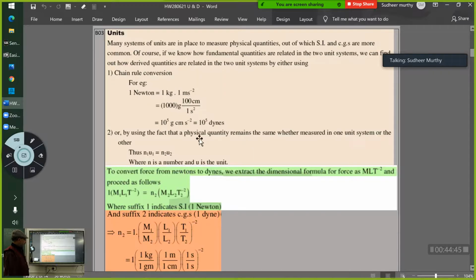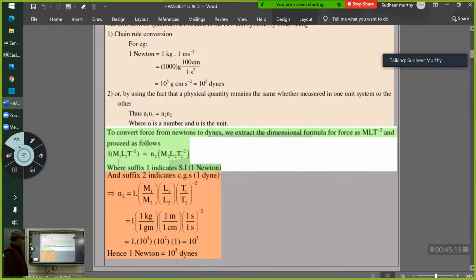Now in this case, N1 is 1. And when I say U1, that means I am expressing the quantities involved in this Newton in terms of the SI system. And what is its equivalent in the CGS system? Then I write N2, and I have to express this in terms of the CGS system. Now you can see how this is done here.